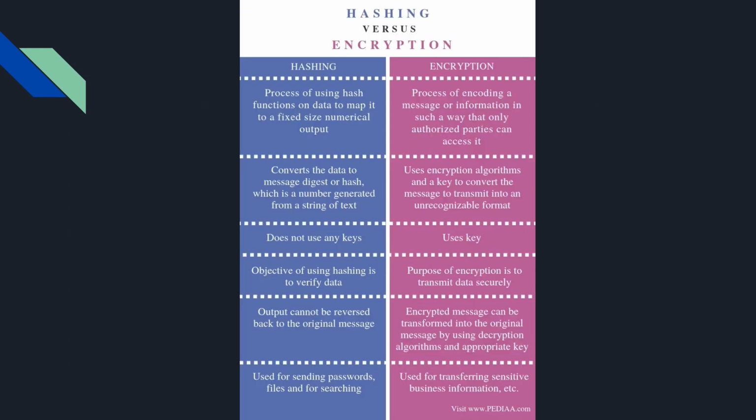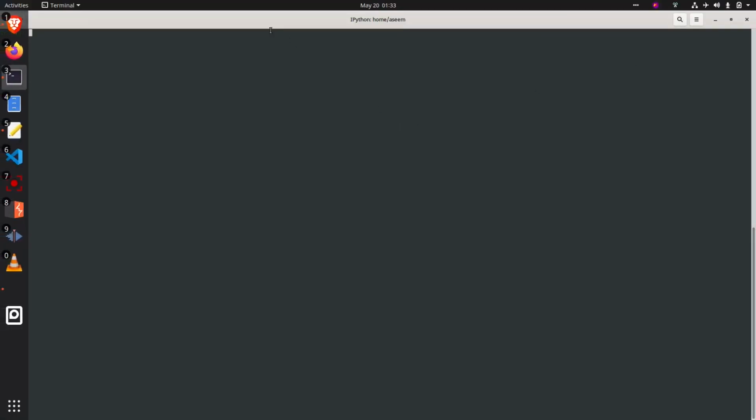Coming to the third one, hashing versus encryption. Hashing is basically used for verifying the truthfulness of the data or the integrity of the data. Hashes are basically any large file or any large blob of data converted to a fixed string so that you could match it and verify that the file's integrity is being maintained. Like MD5 sum is one of the popular hashing methods. So let me show you that.